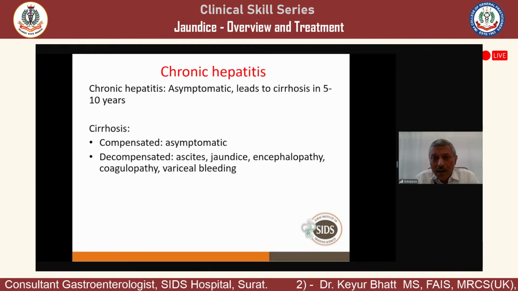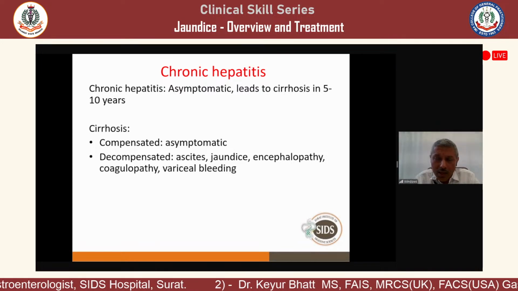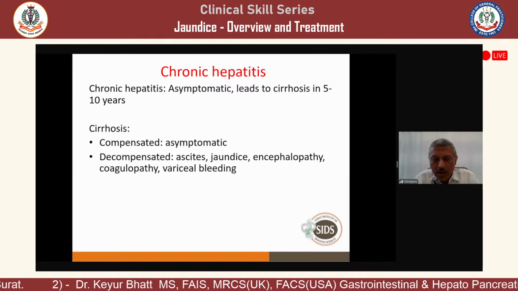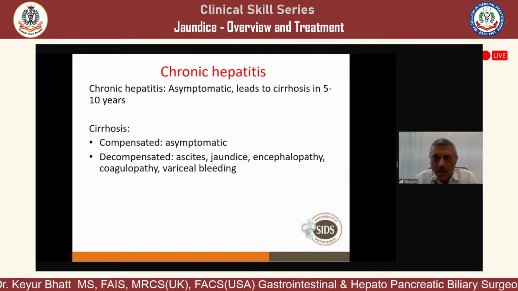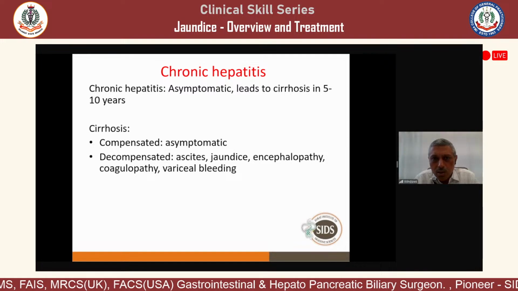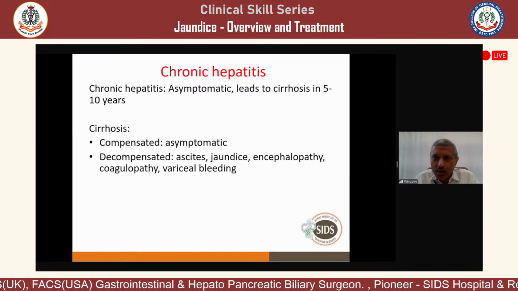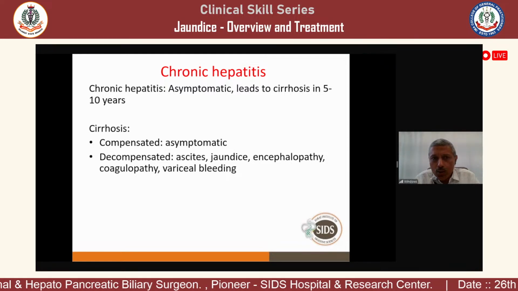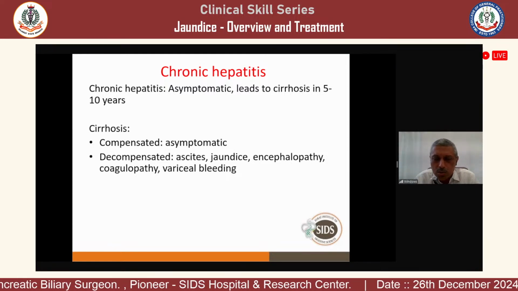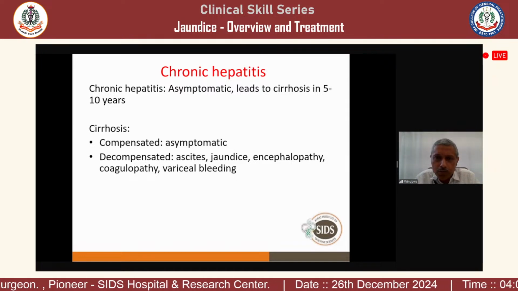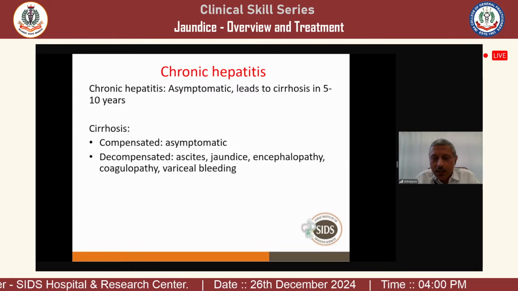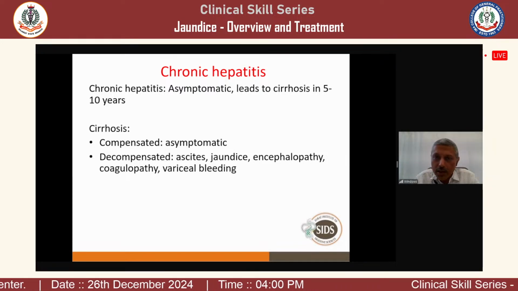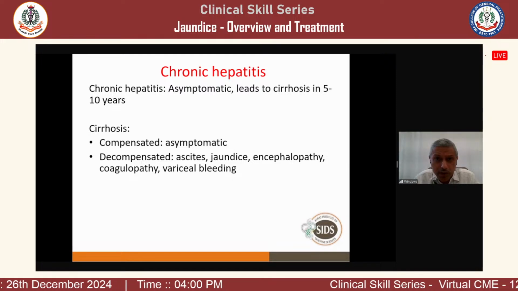Now, chronic hepatitis, usually they are asymptomatic. Chronic hepatitis can be because of non-alcoholic steatohepatitis, hepatitis B, hepatitis C, or alcohol. Usually they are asymptomatic most of the time, or they may have very non-specific symptoms, but that leads to cirrhosis in 5 to 10 years, depending on the etiology. Say hepatitis B will cause cirrhosis in 5 to 10 years. Hepatitis C and NASH will cause cirrhosis in the next 20 to 30 years. So it's a very slow disease.